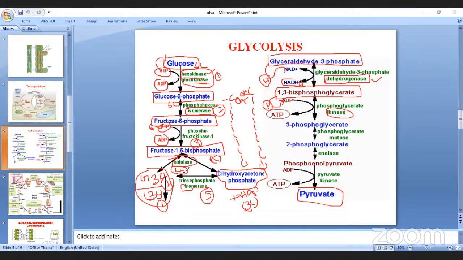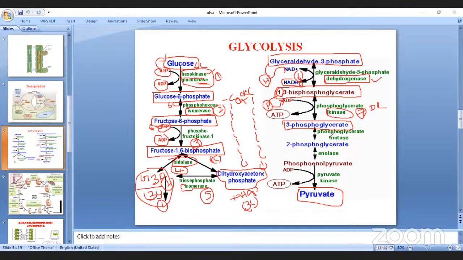The fourth is cleavage, the fifth isomerization, the sixth oxidation, and the seventh dephosphorylation. The removed phosphate is added to ADP, forming ATP. One phosphate is removed, so 1,3-bisphosphoglycerate becomes only 3-phosphoglycerate.